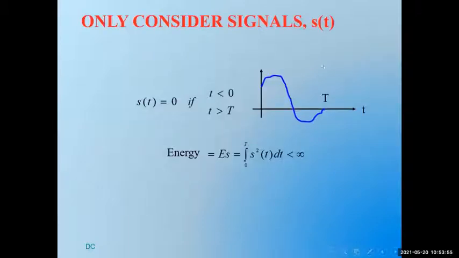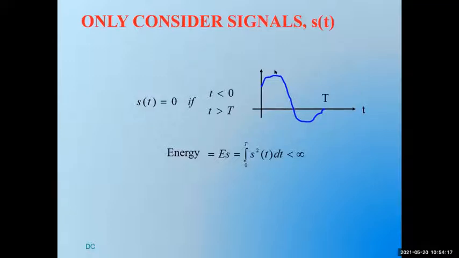Anyway, just to consider a signal s of t, if this signal s of t is 0 for t less than 0, and it is represented by something like this for t.